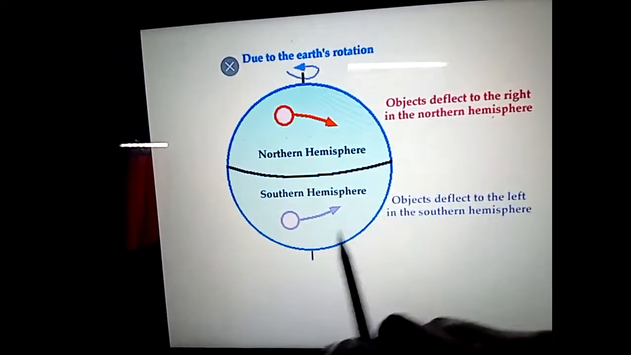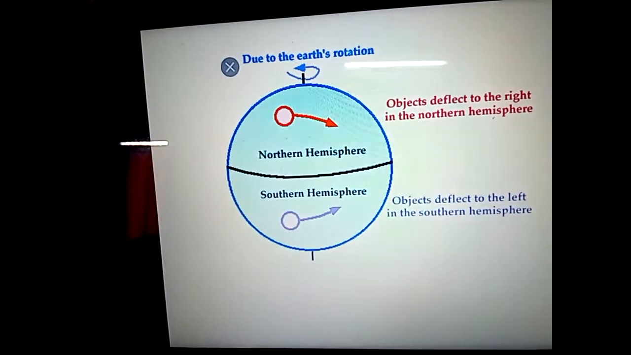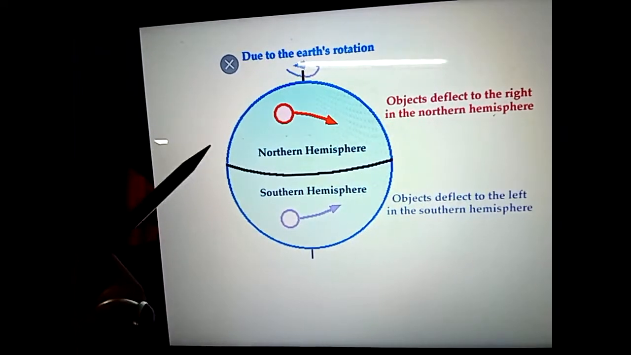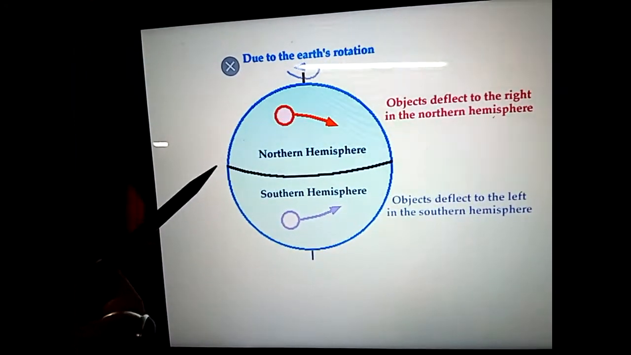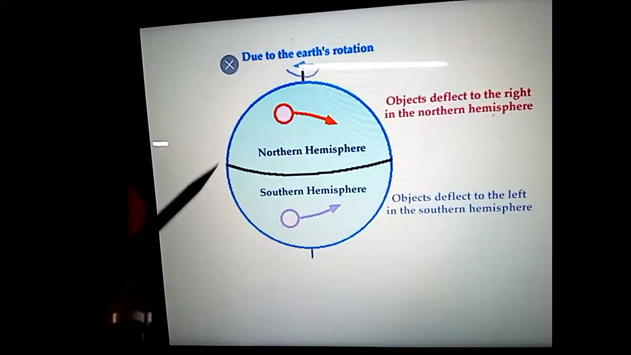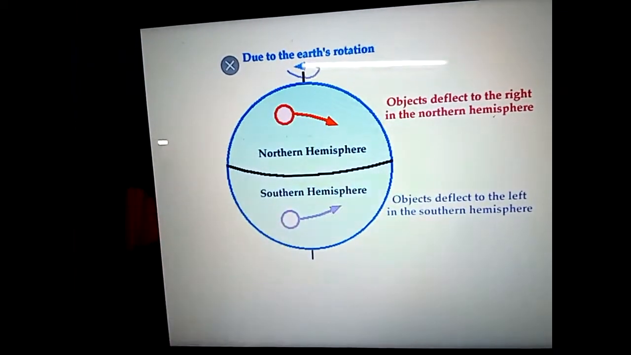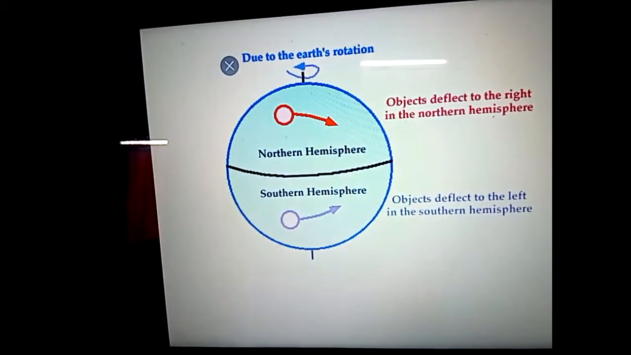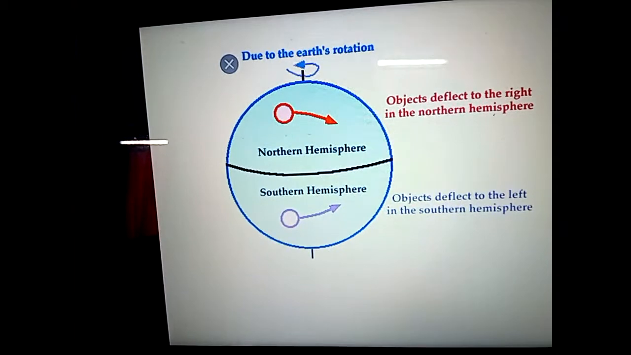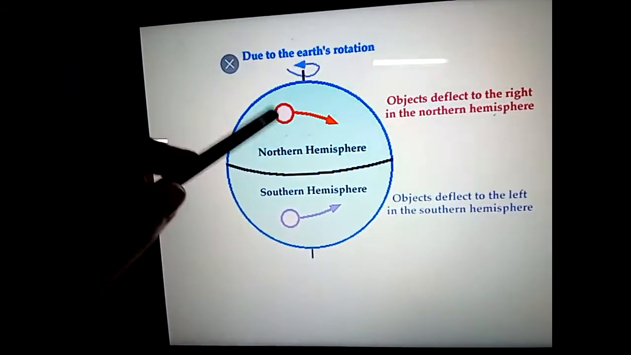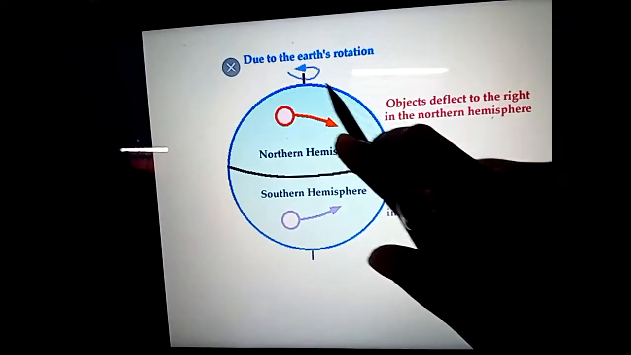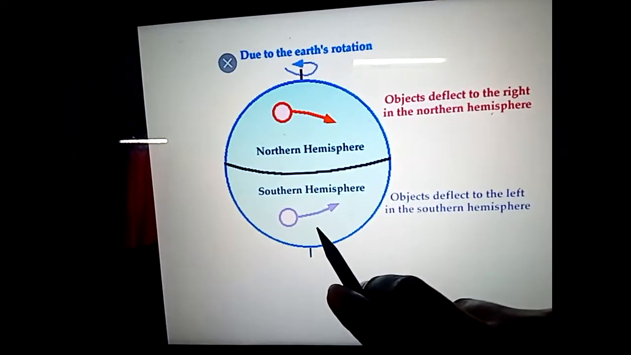And not only because of the Coriolis force, but also because earth rotates from west towards east. Sometimes students are confused that both the arrows look the same. But see, the northern hemisphere arrow is clockwise and the southern hemisphere arrow is anti-clockwise.